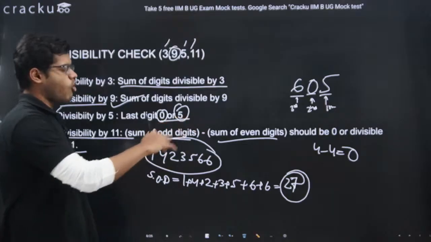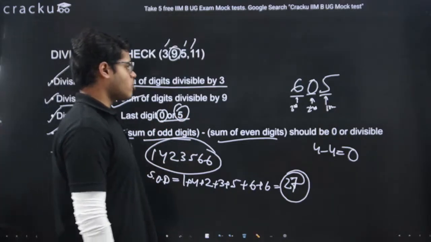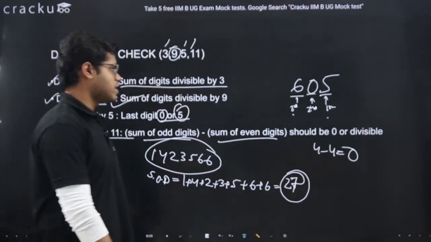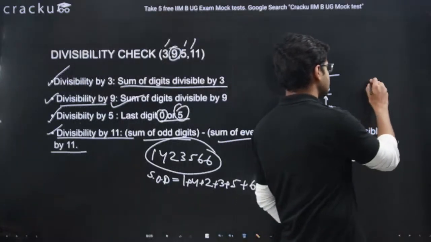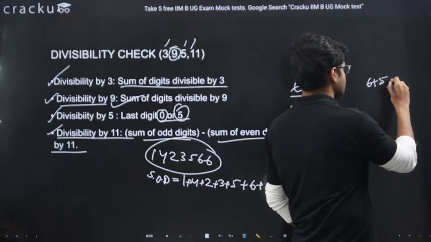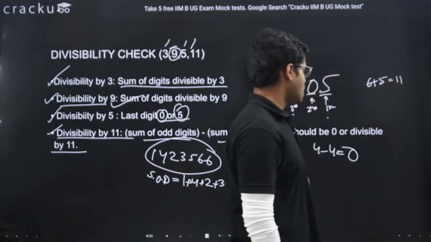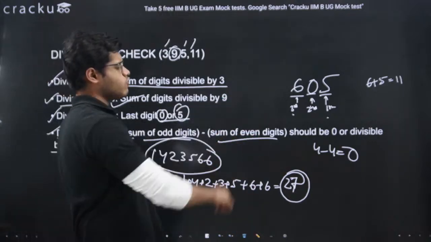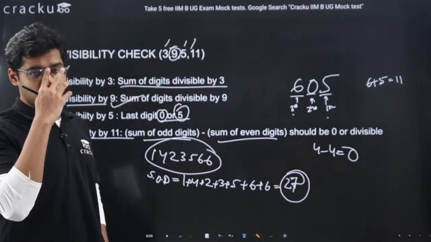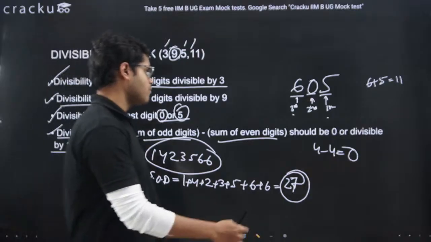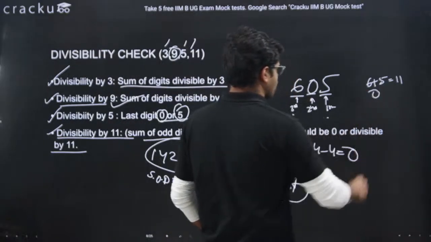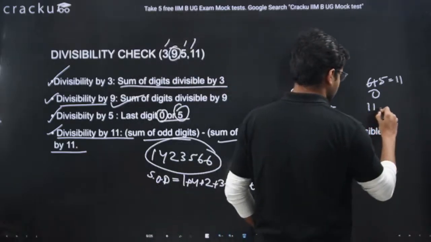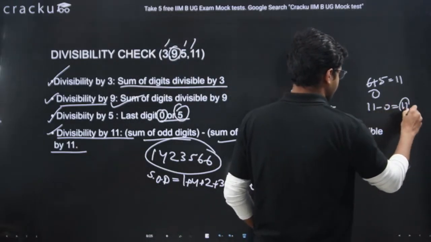Sum of digits in the odd places. What are the odd places? Odd places are 1 and 3. So sum of digits in the odd places is 6 plus 5, which is equal to 11. And sum of digits in the even place. Now in the even place, we are having only one digit, and that is 0. So what is the difference? Difference is 11 minus 0, which is 11.